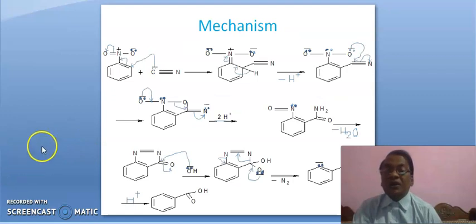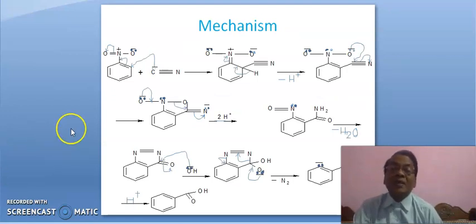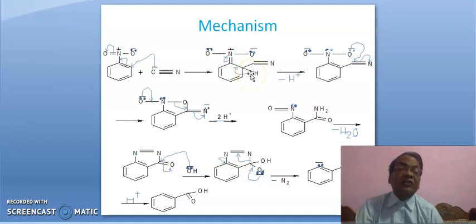Now we turn to the mechanism. This is the nitro compound substrate and this is the reagent. The cyanide ion attacks at the ortho position, and simultaneously this pi bond will break in this fashion, leading to this structure. Now this hydrogen is eliminated as H plus and this sigma bond comes here for aromatization, and so this pi bond will break in this fashion, leading to this structure.